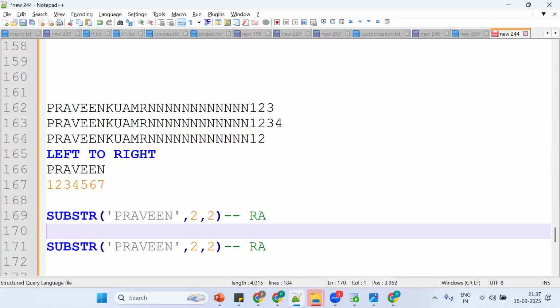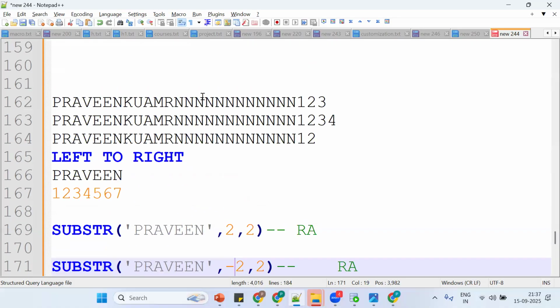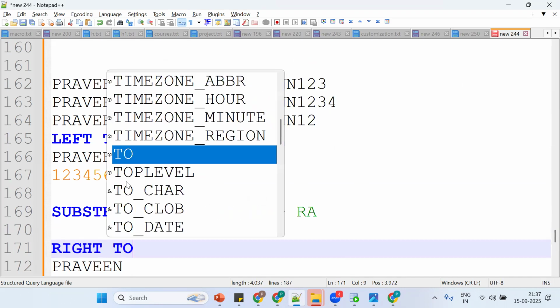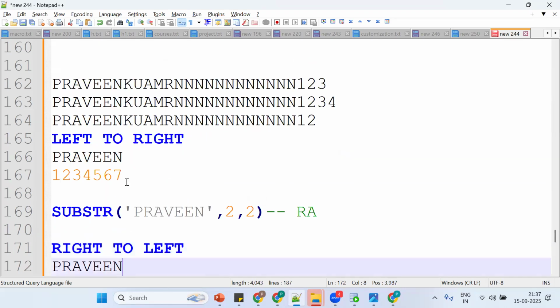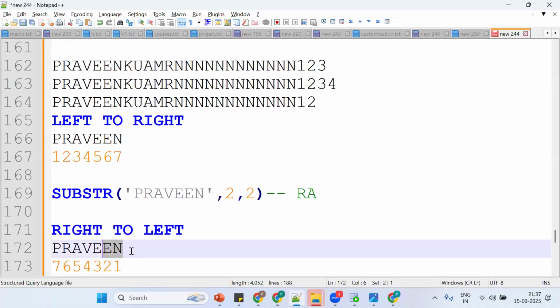Same thing, Control D. Now I am putting -2, 2. See, this is an important lesson. Let me copy the same thing. Now, I'm putting a minus, so what will we get? It goes right to left. This is the right to left side.